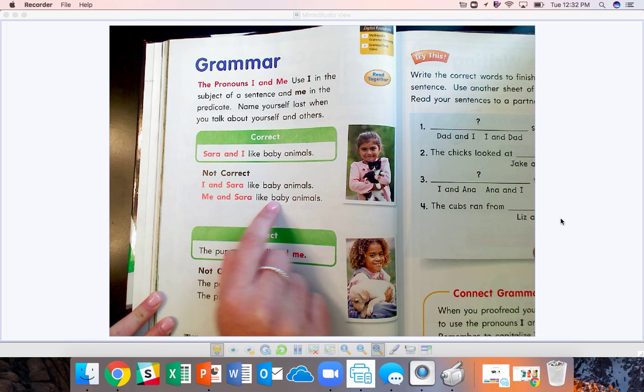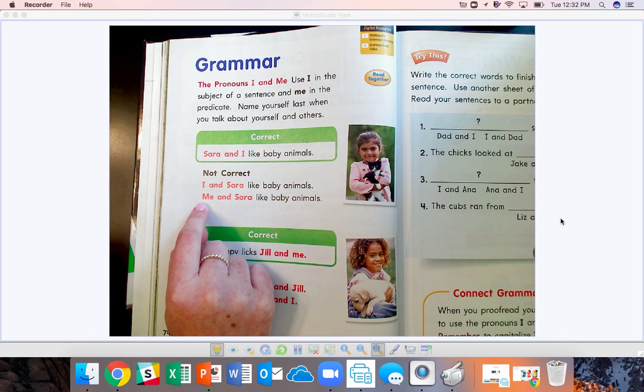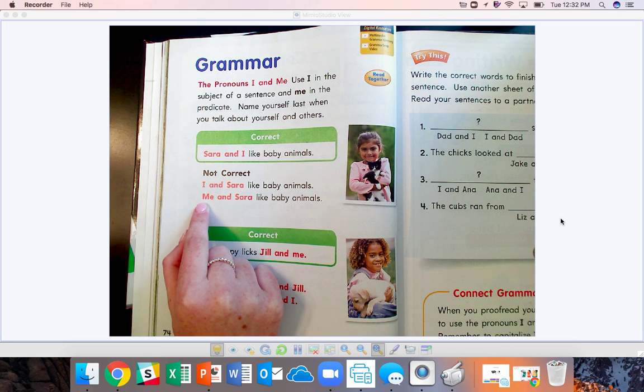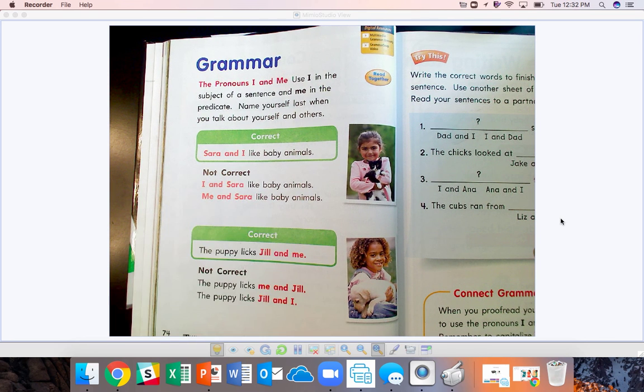Me and Sarah like baby animals. You never want to say yourself first when you're talking about yourself and others. My dad used to always say, "Who's me and?" You always say Sarah and I, or Miss Herrick and I.